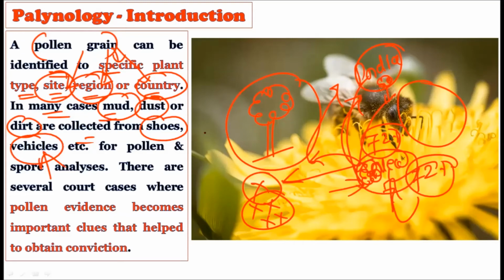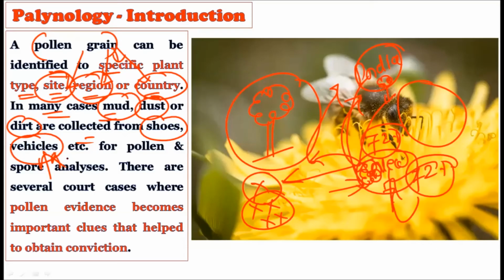For example, if the vehicle is present at the crime scene, we can take samples from the vehicle wheels. Whatever mud is present on the vehicle's wheels or on the shoes, this mud or dirt can contain samples of pollen or other microscopic material. So by using this information, we can trace the suspect, right? So for pollen or spore analysis, we can take the sample from the vehicle or from the shoes of the suspect.